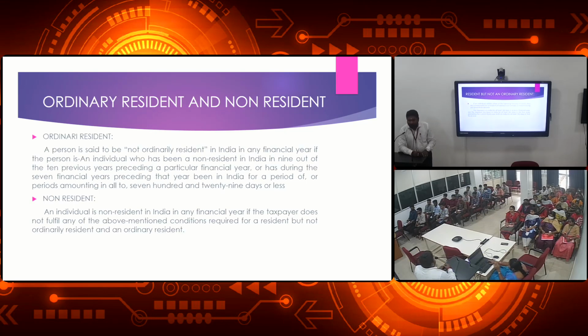Next thing. You are an employee, so you will get income from salaries as a salary. If you have your own house and give it to a tenant, you will get income from house property. If you bought a land or building five years ago and sell that building or land in the previous year, you will get income from that asset also. That is income from capital gains. And what is the other head? Income from business or profession.